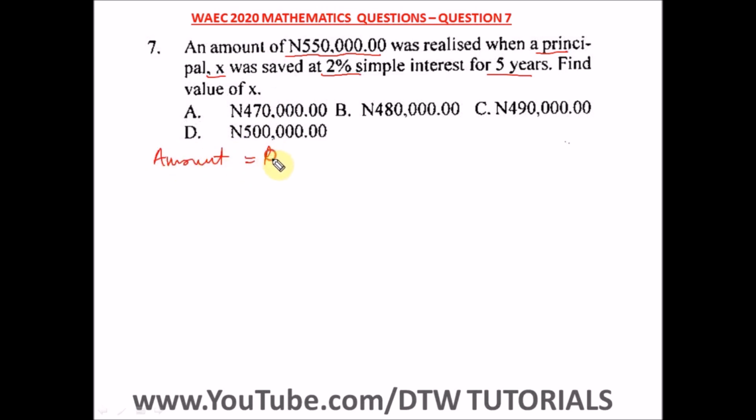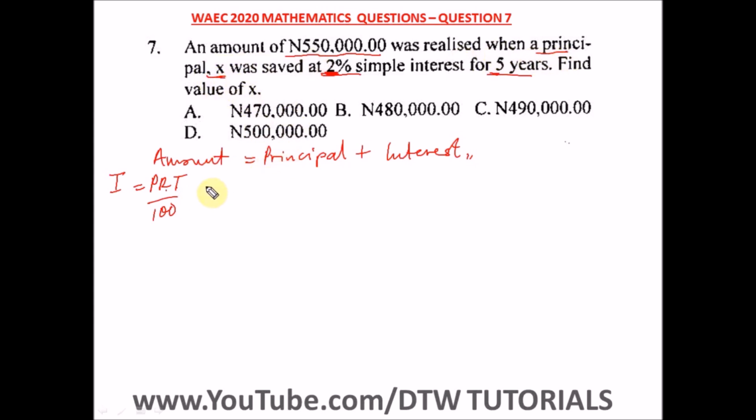Amount is equal to your principal plus your interest. Okay, let's have this. And remember how to get your interest: I is equal to PRT over 100, where P is principal, R is your rate, T is your time. We already have the rate as 2%, time as 5 years, and we are told that the principal is X.